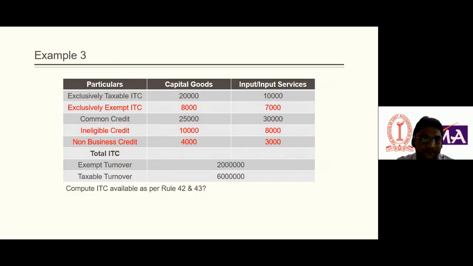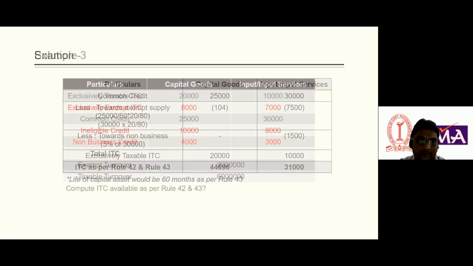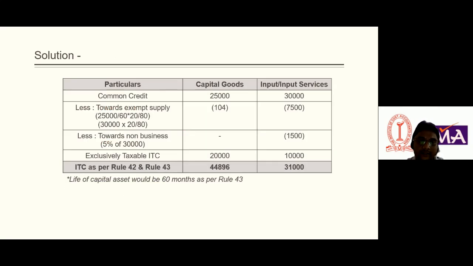So let's see, I think it is very easy. The common credit is capital goods 25,000 and input and input services 30,000. In the case of capital goods, how do we compute the common credit toward exempt supply?